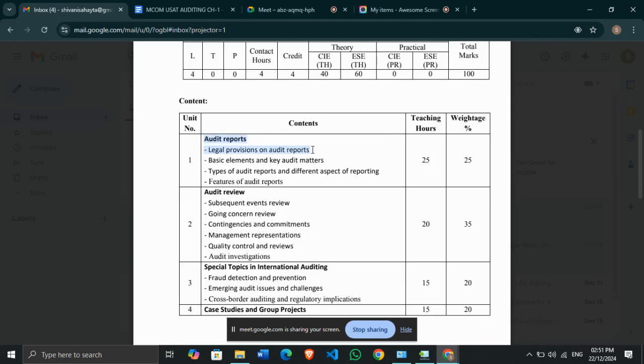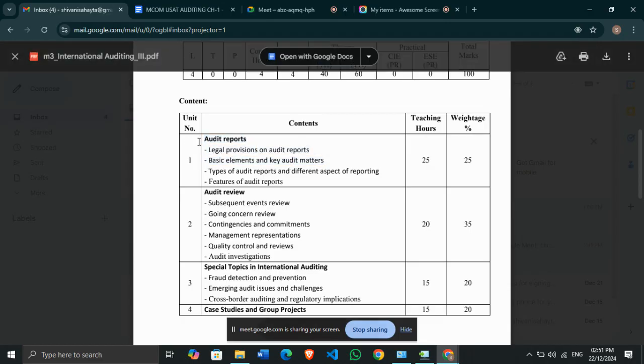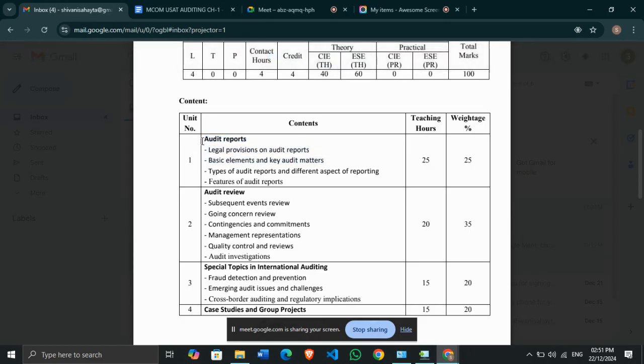Okay. So currently we are studying the first unit of international auditing, that is audit reports. Okay, we are studying what audit... I was audible clearly, right? Okay, yes. So what audit reports are is what we are currently studying.